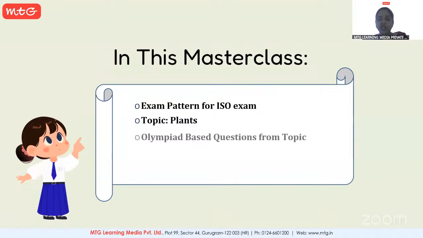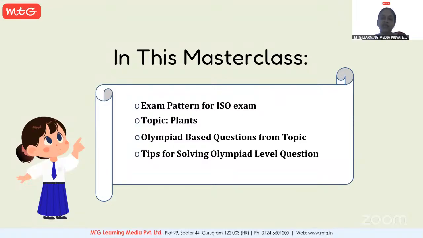In this demo session, the plants topic will be discussed along with a few Olympiad-based questions from this topic. You'll get an idea of how questions from each topic are asked in Olympiads and what the tips are for solving these Olympiad questions. All this will be shared today in this master class. Students, we request you to please focus and get the benefit of this demo session.